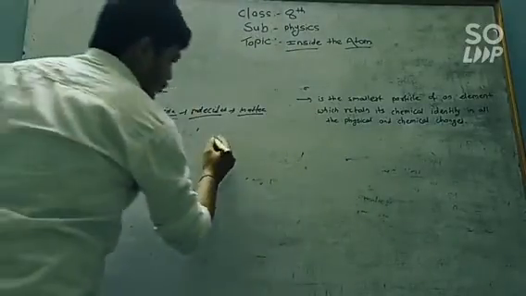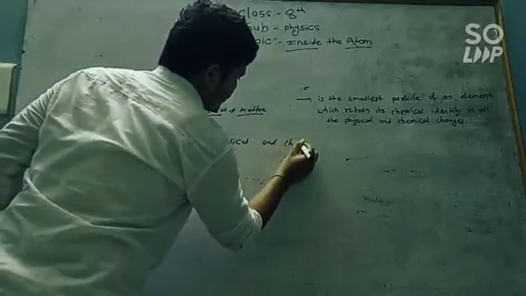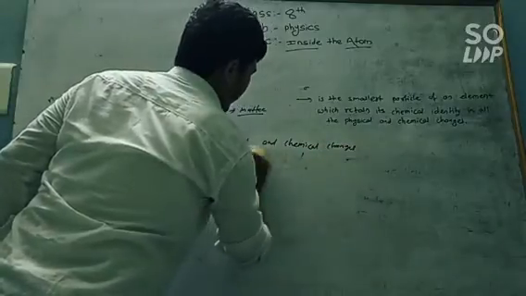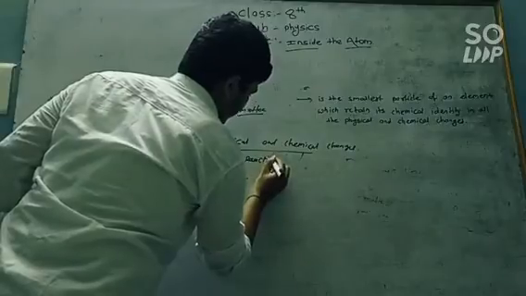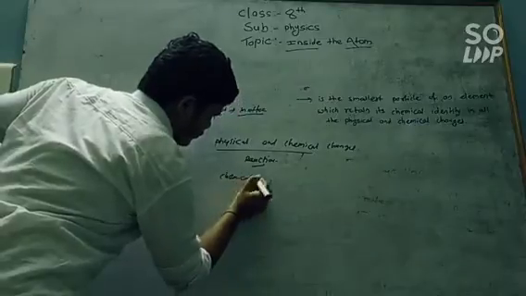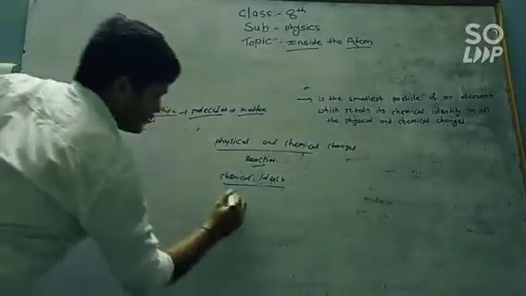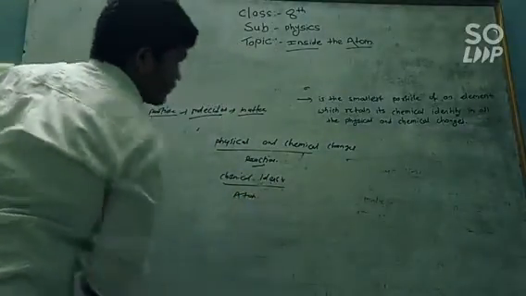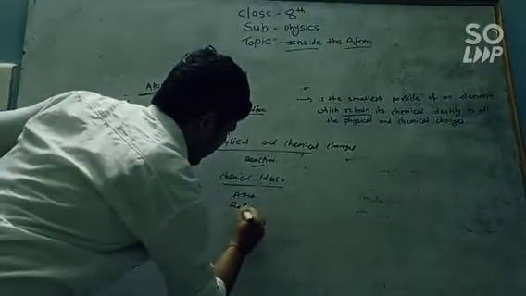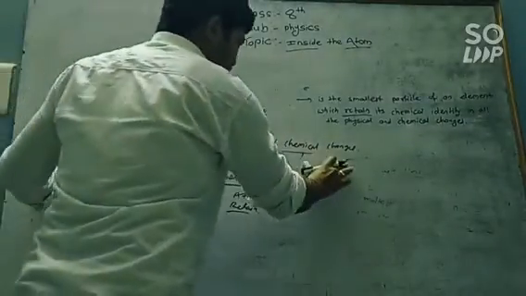Means while undergoing various physical and chemical changes during various reactions, the chemical identity of this atom is retained.